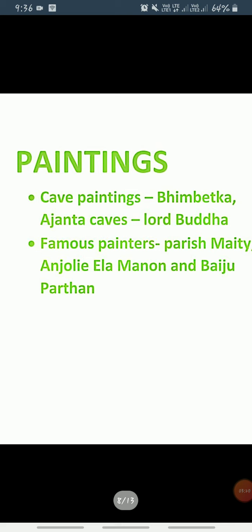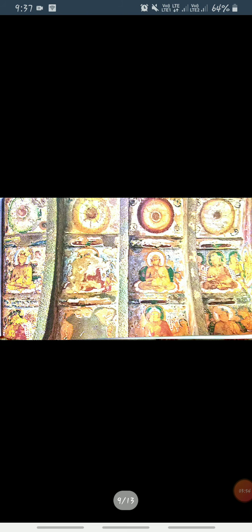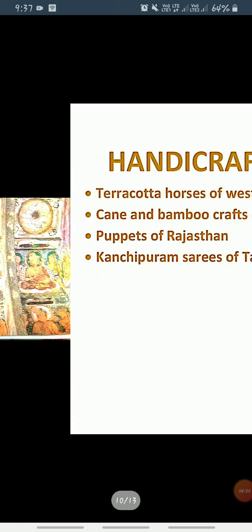Next is paintings. What are cave paintings? The early humans painted on the walls of caves. These are called cave paintings. The cave paintings at Bhimbetka in Madhya Pradesh show early humans dancing and hunting animals. The paintings of the Ajanta caves in Maharashtra show scenes from the life of Lord Buddha. Clear? Some famous painters are Paresh Maity, Jolly Lamenon and Baiju Parthan. Now you can see this is a picture of a cave painting of the Ajanta caves.